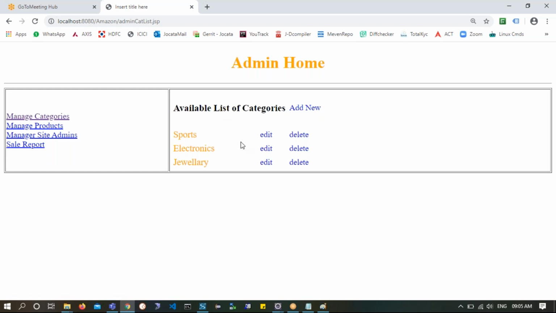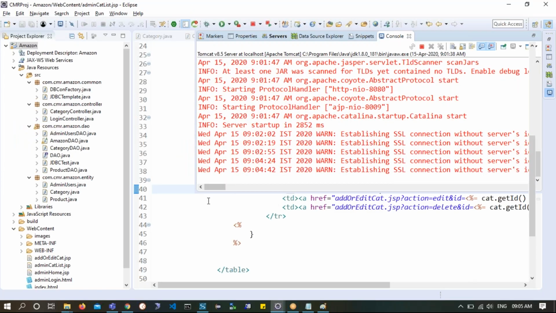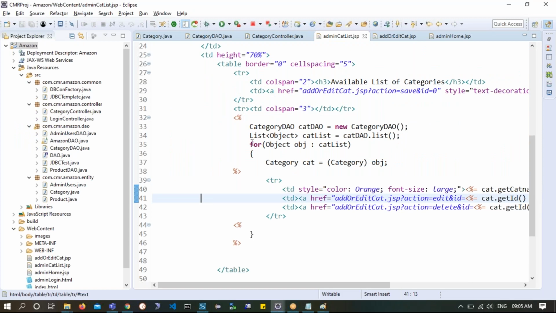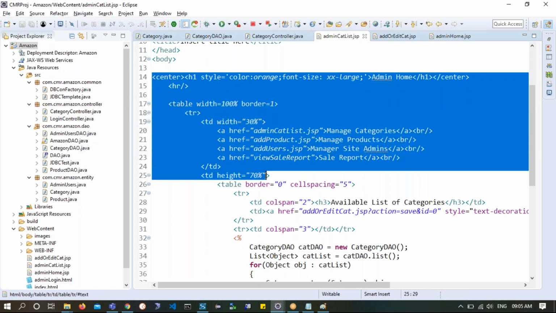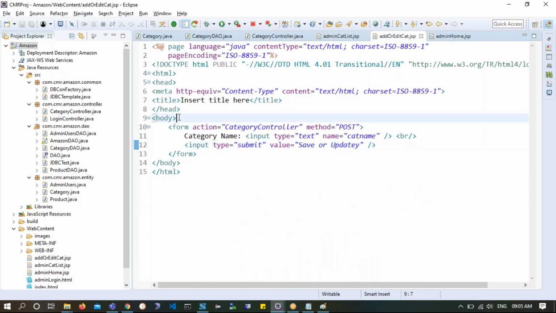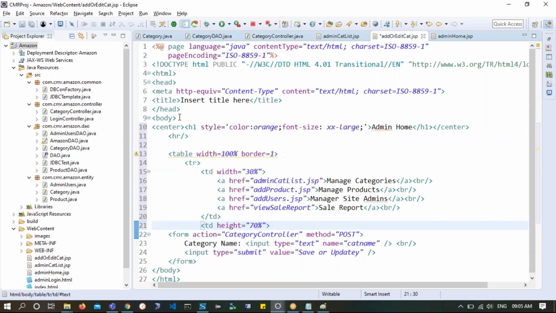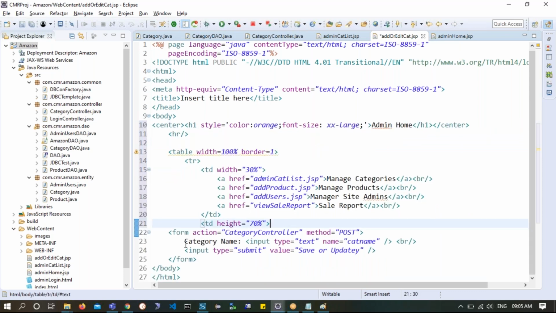Now what else do we need to have? We need that JSP page to have a proper look and feel. It also has to come in the same place, right? So I will take this part, whatever I have on the head, up to this TD 70%. Control C, and I'll go to add or edit category and put it here. Great. What should this 70% have now? The form in which the action should be taken.